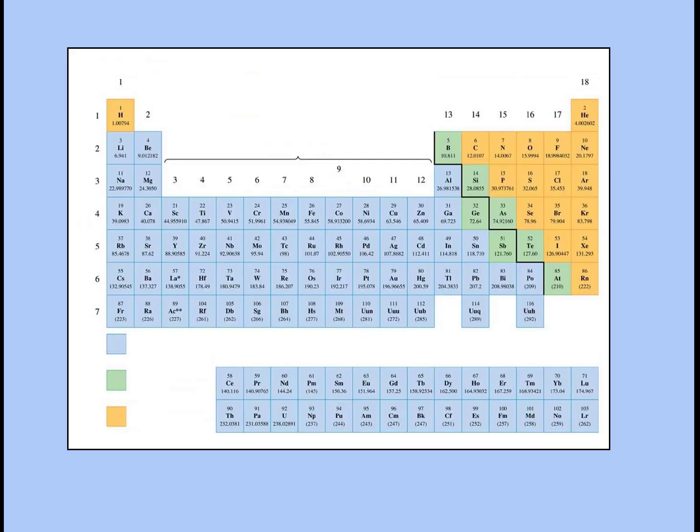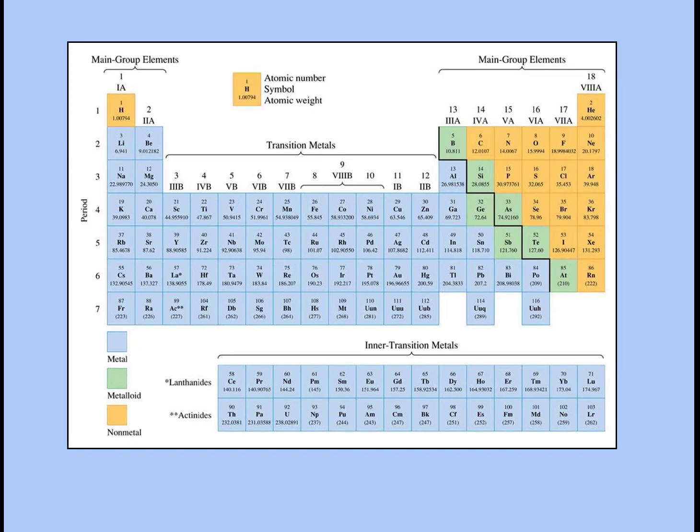As far as getting around the periodic table, you can number the columns across 1 through 18, and you can number the rows 1 through 7. Also, another way of numbering them besides 1 through 18 is you can use these Roman numerals. So 1A, 2A, and then down here, these are the B series.